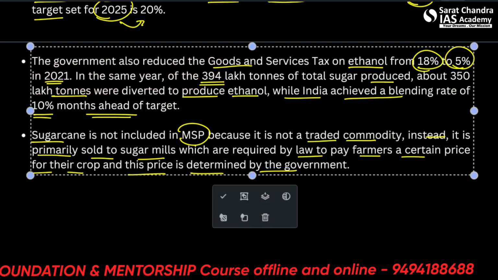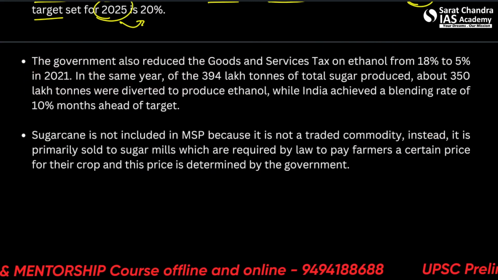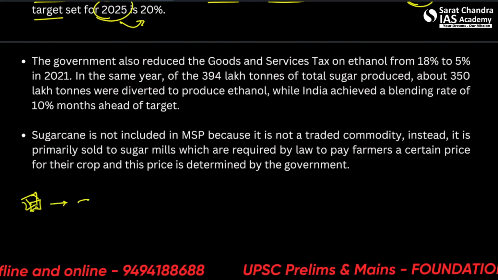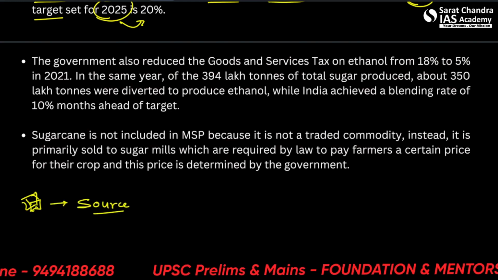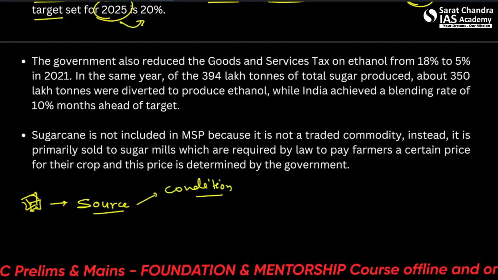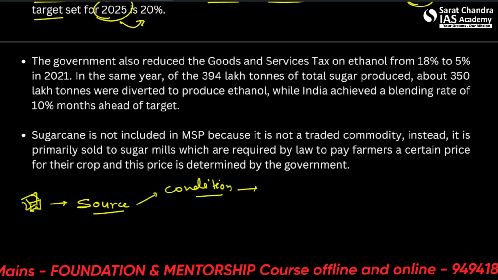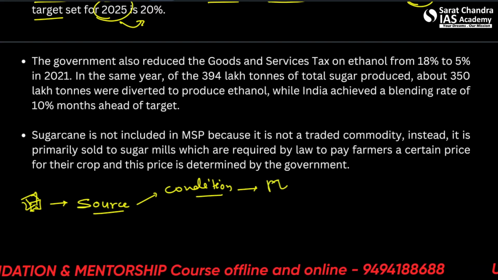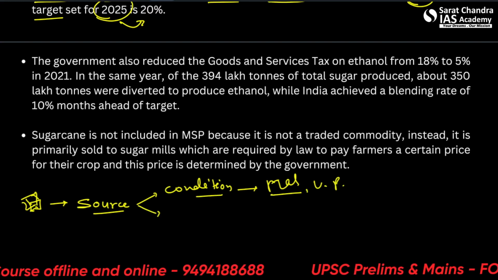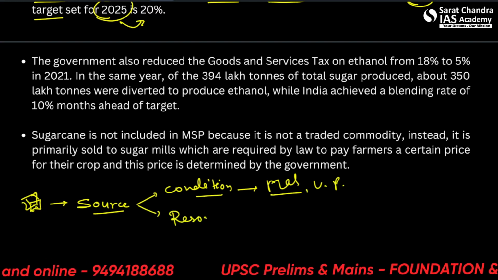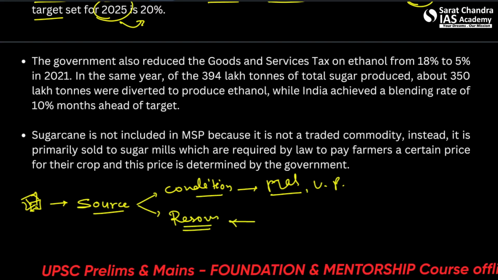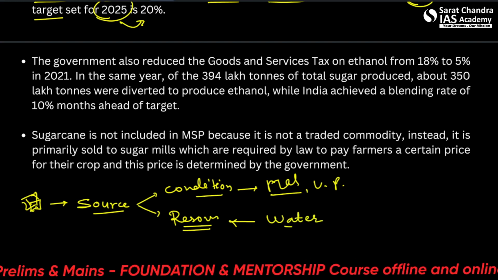So let us make a mind map till here. We considered what is sugar, first of all. We saw where it comes from, that is what is the source. We also saw what are the conditions required for the production. We'll be seeing which states are the primary producers of sugar, such as Maharashtra and Uttar Pradesh. We saw what resources we need, and which of these resources is becoming a dwindling problem, which is the water or groundwater.